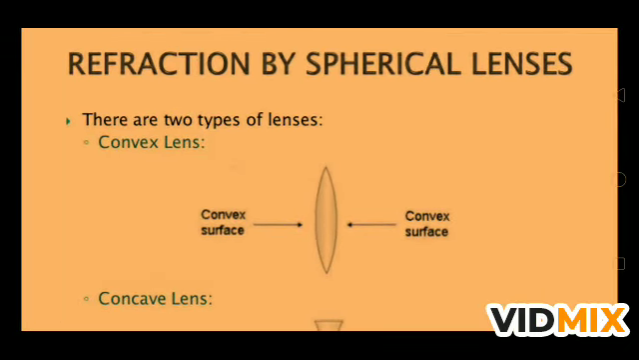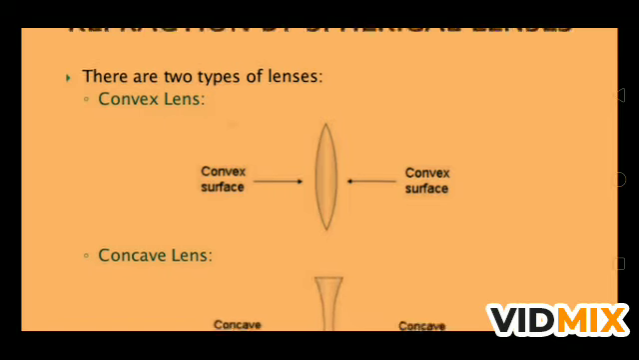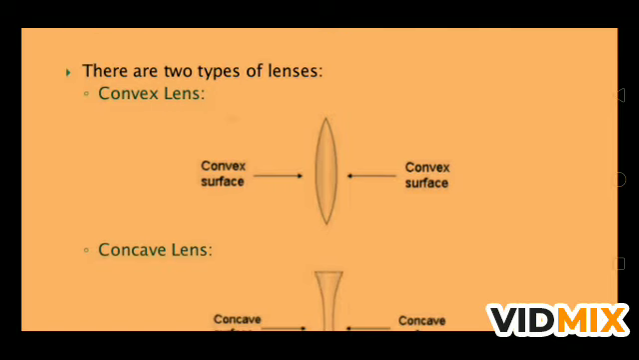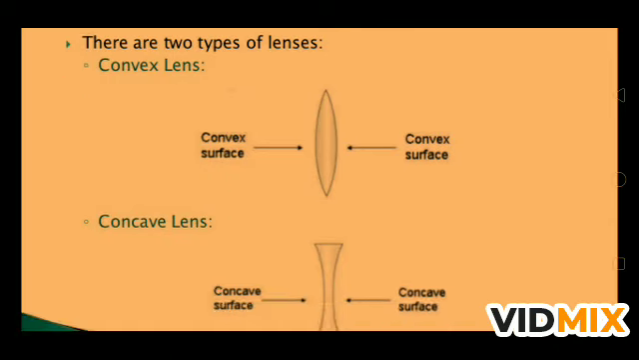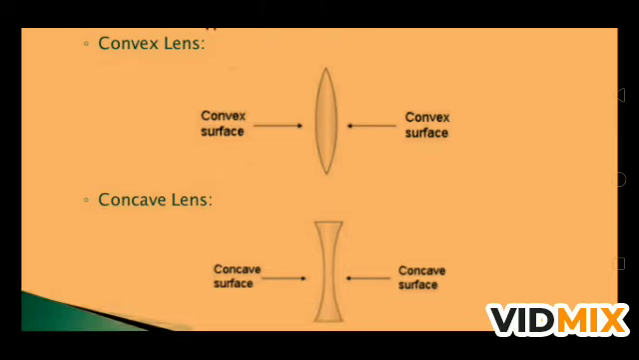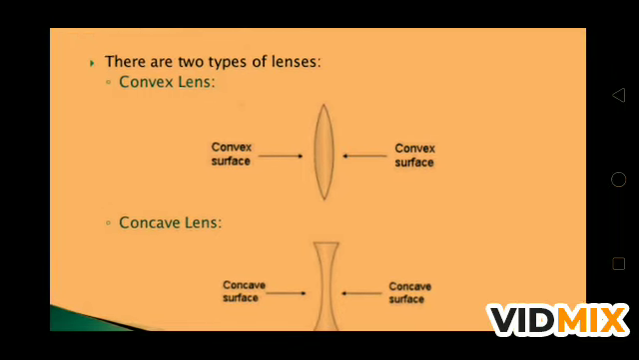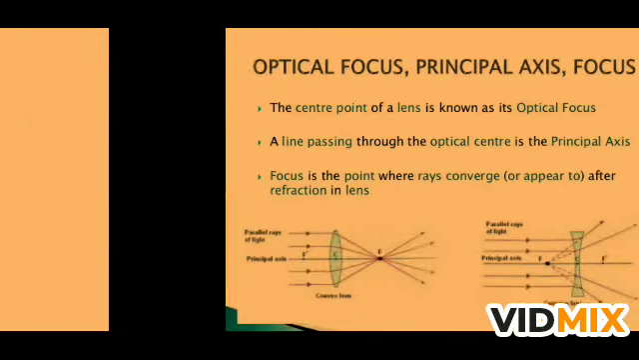Now what is refraction by spherical lenses? There are two types of lenses. One is the convex lens. If we see the diagram, it is bulging outward, thicker in the middle, it is convex, transparent and bounded by two surfaces. Concave lens is thinner in the middle and broader at the ends, transparent, bounded by surfaces, and is called a concave lens. Convex means bulging out and concave means it is depressed in the middle. So these are the two types of lenses, convex and concave lens.